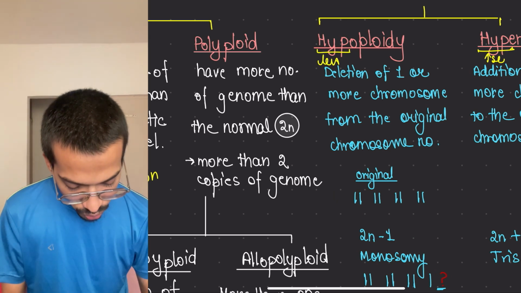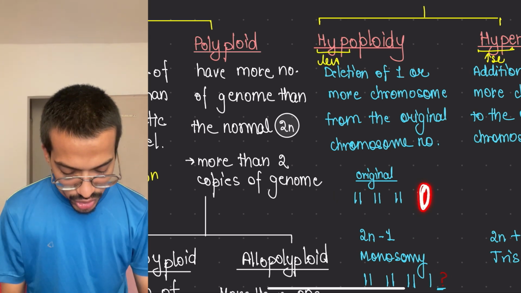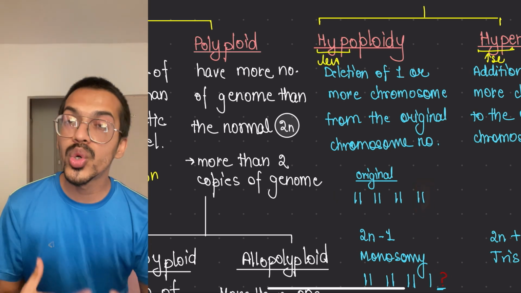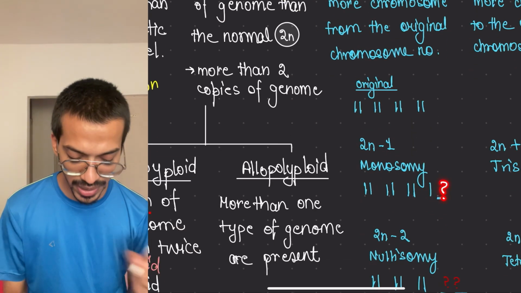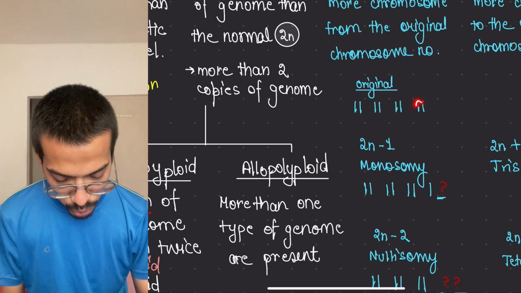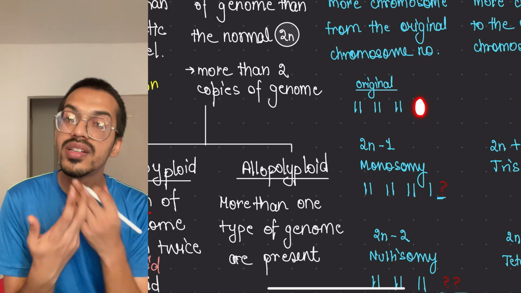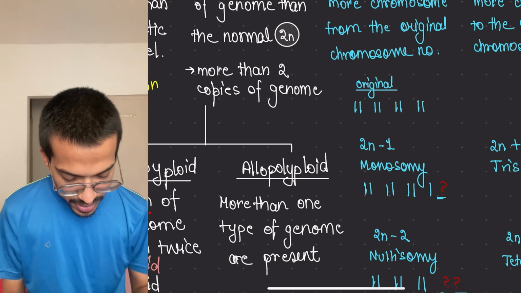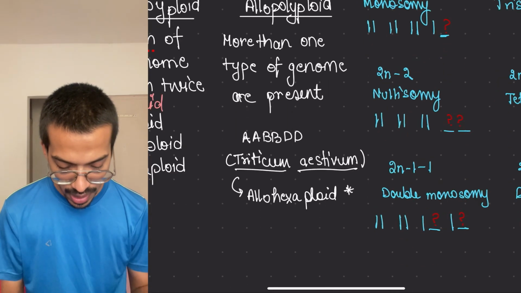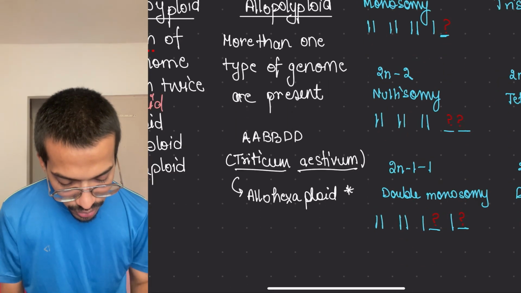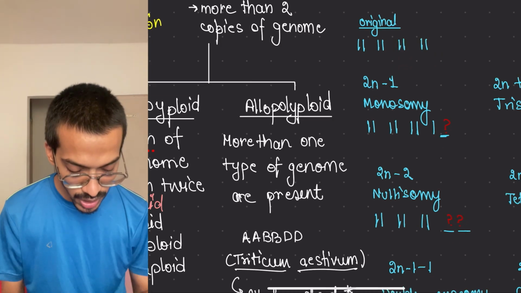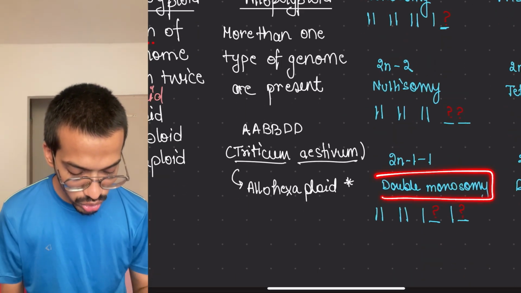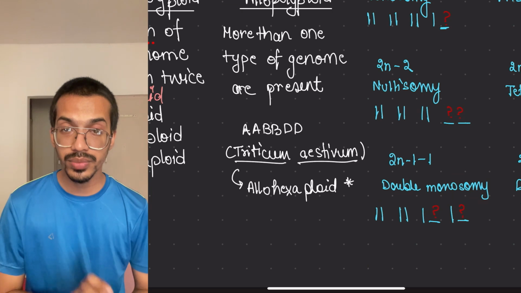If I remove one chromosome, this condition is called monosomy. If I remove both of them, it is called nullisomy. And when I remove one from here and one from the other pair, a non-homologous chromosome, it is called double monosomy. Very important for you.